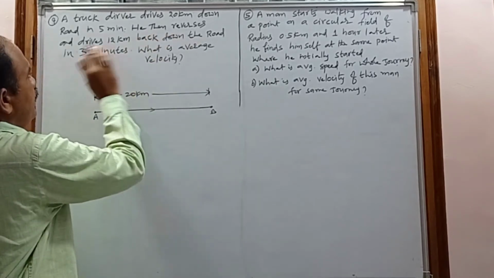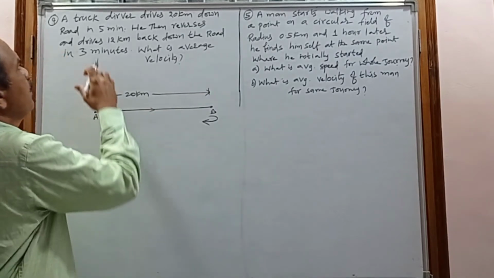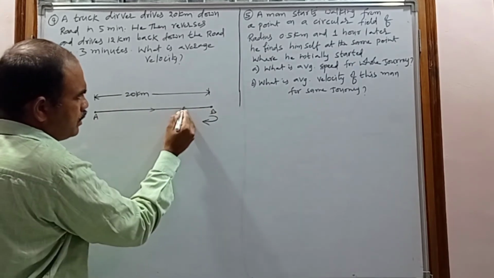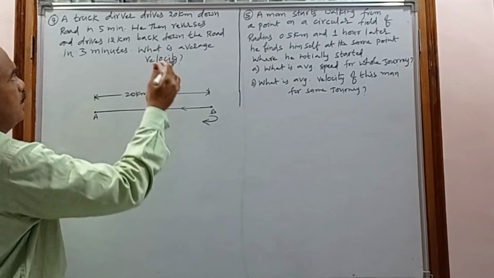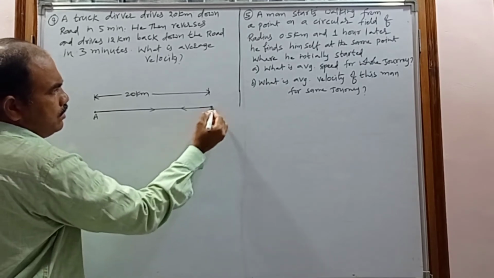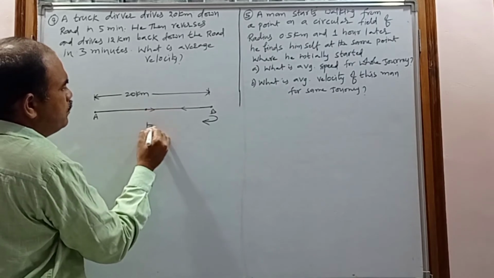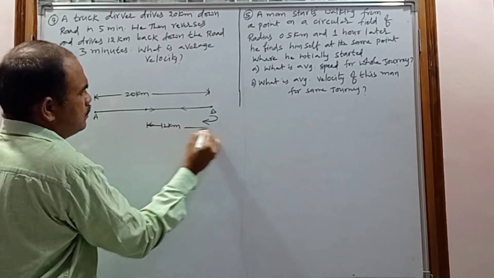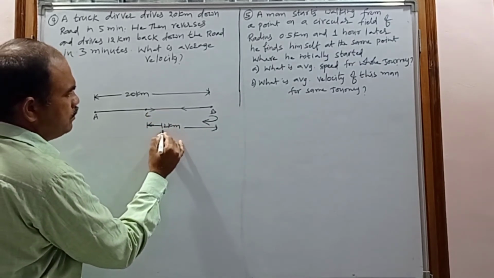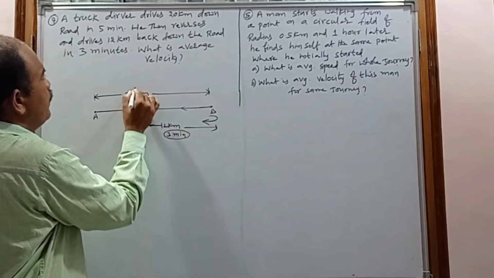And then he reverses, returns back, and drives 12 kilometer back down the road in 3 minutes. He was moving in the backward direction. After reaching B he reversed and covered 12 kilometer. Let us consider this as 12 kilometer. This 12 kilometer will be traveled and he reaches place C, in 3 minutes. So this 12 kilometer in 3 minutes, and this 20 kilometers in 5 minutes.